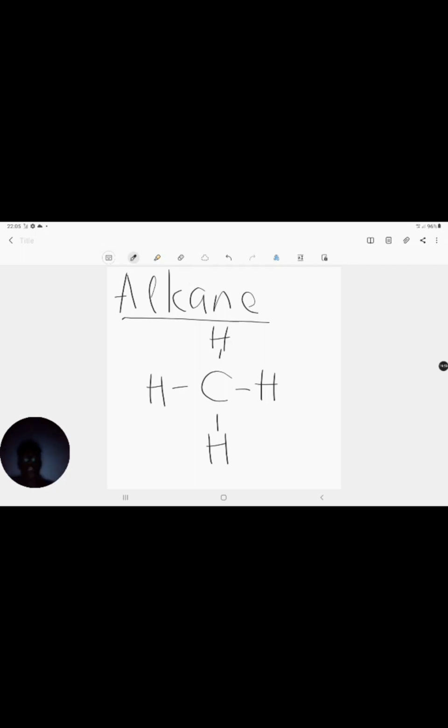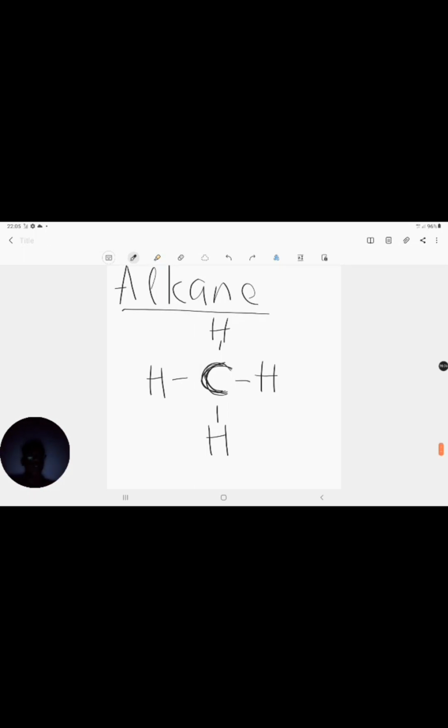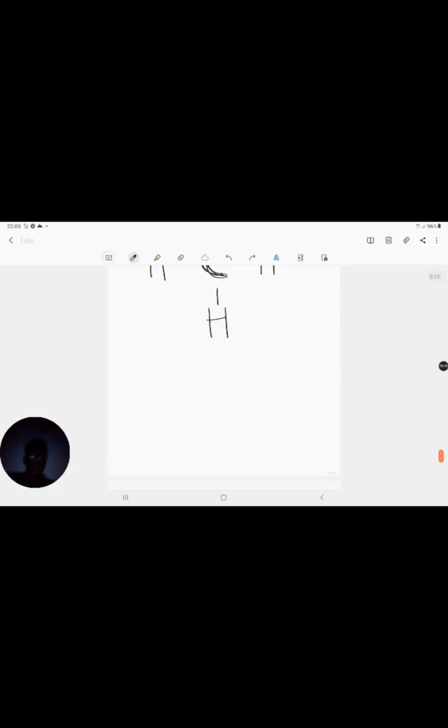How do we know that this is an alkane? Firstly, it's made up of only carbons and hydrogens. Does the structure make sense? Well, let's see if our carbon has 4 bonds around it. We've got 1, 2, 3, 4. So far, so good. This is a sensible alkane to have. It exists. Now, what is the general formula of an alkane? Let's draw another alkane and compare the two. Remember, an alkane is a hydrocarbon with single bonds all around. That's all it is.